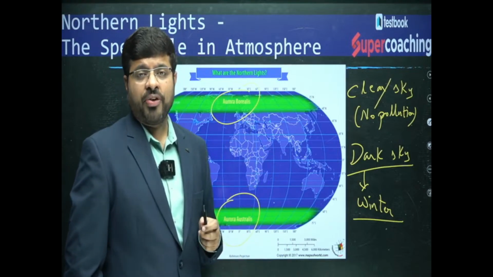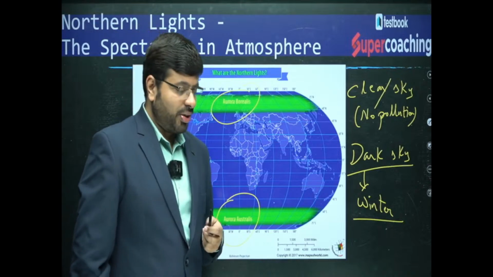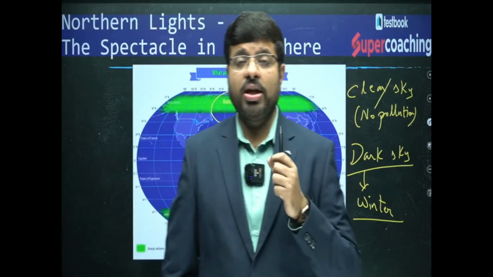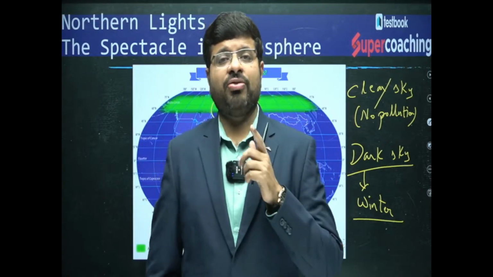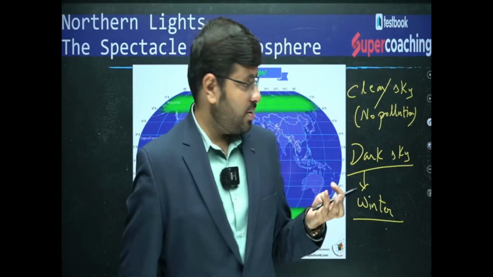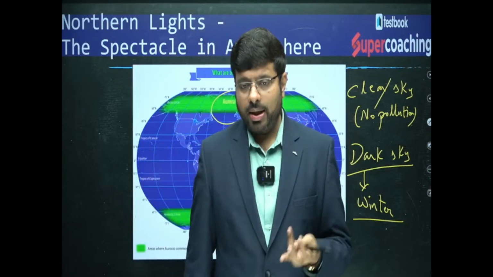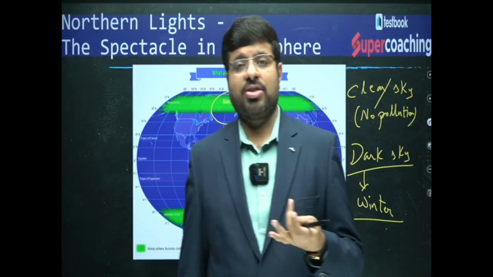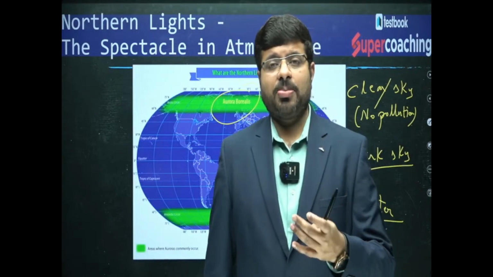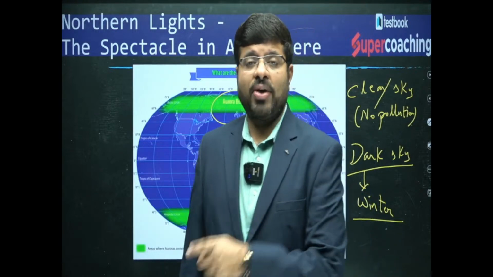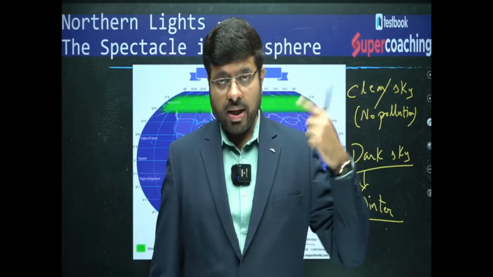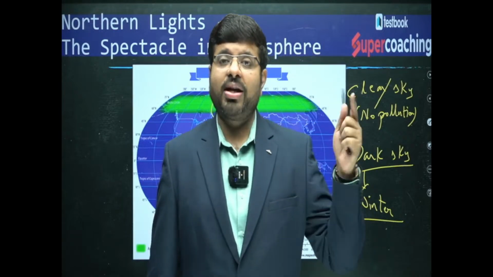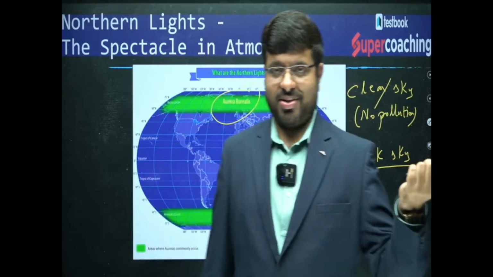So as a geographer, or in preparation for the UPSC exam, what do you need to know? How do northern lights occur? They occur because of three factors: the sun's solar winds, the Earth's magnetic field, and the ionosphere. Electrically charged particles called ions reflect the solar wind, because of which you will find the beautiful colors. So the interaction will determine the nature of the colors, right?